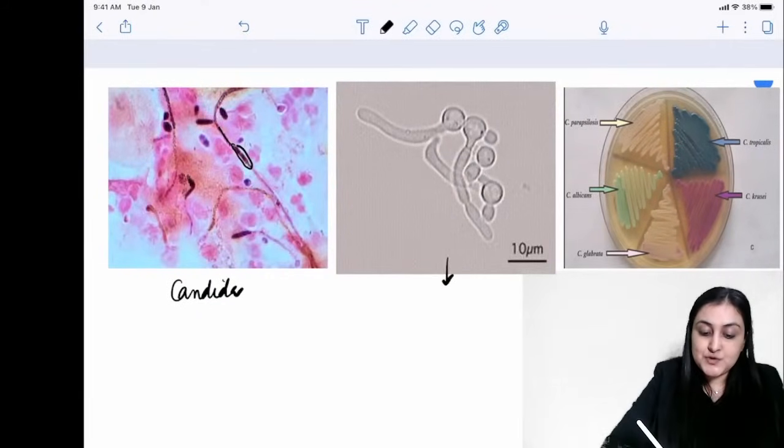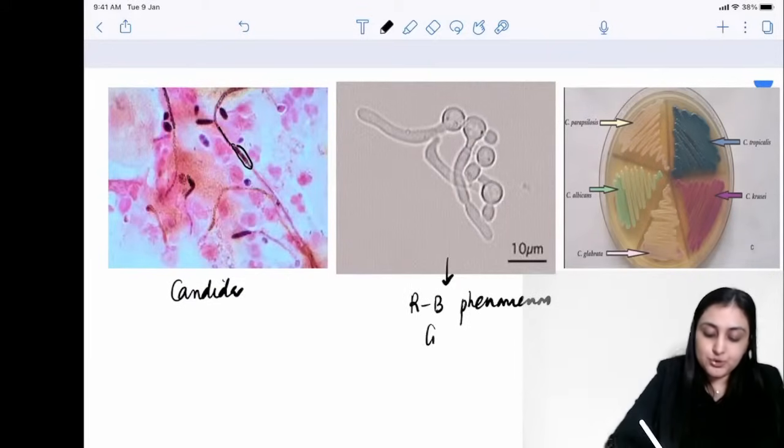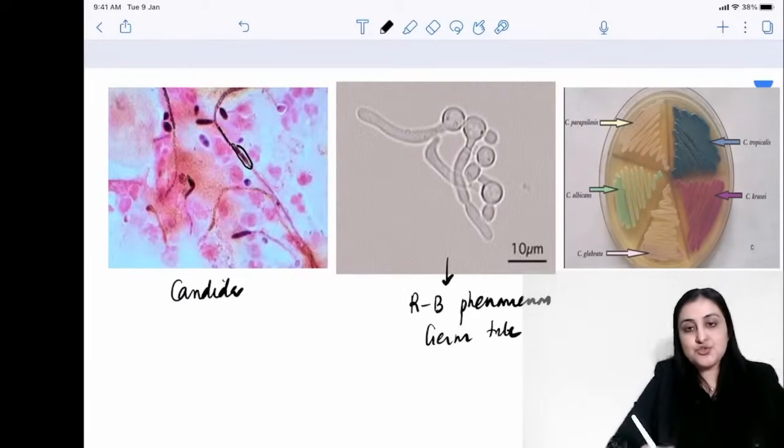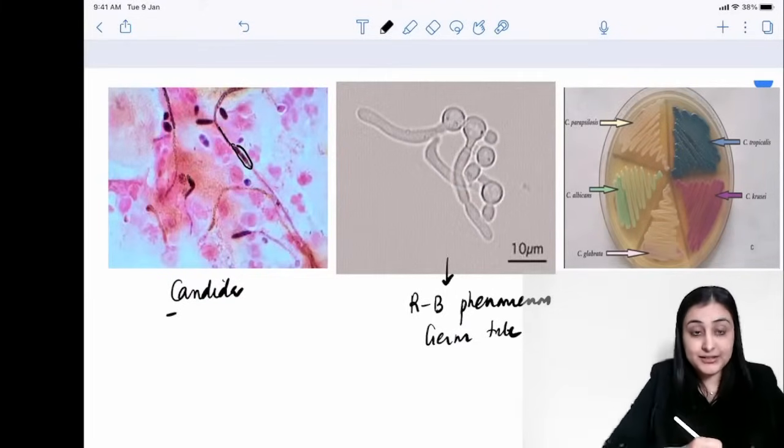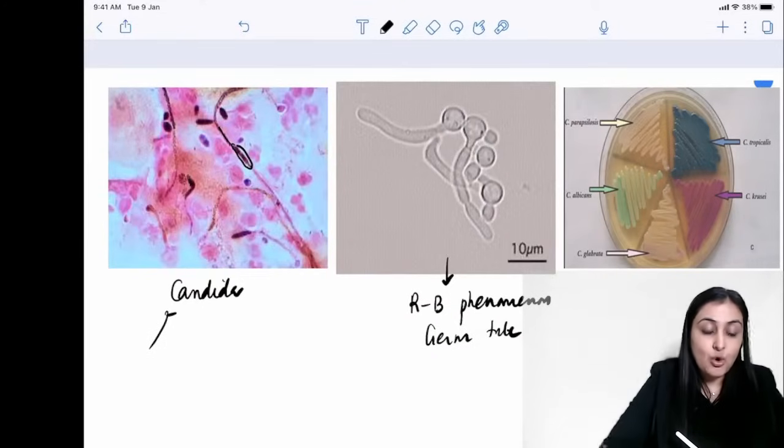What do you see here? This is the Reynolds-Braude phenomenon, which is showing you germ tube formation. So it shows you germ tube formation. Remember, from Candida, all C's stick together. So Candida is going to give you cottage cheese or curdy discharge.